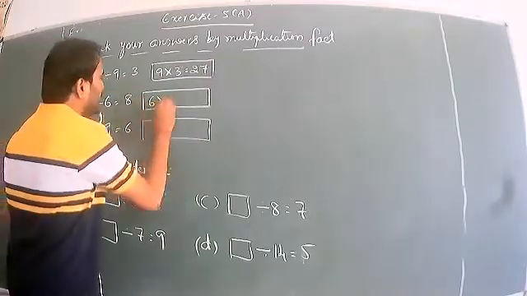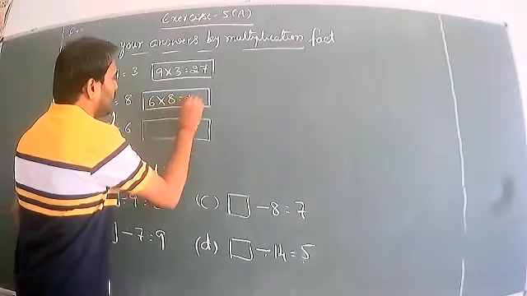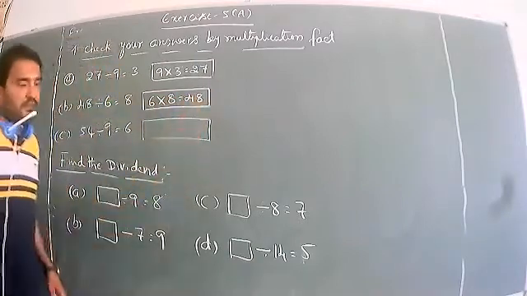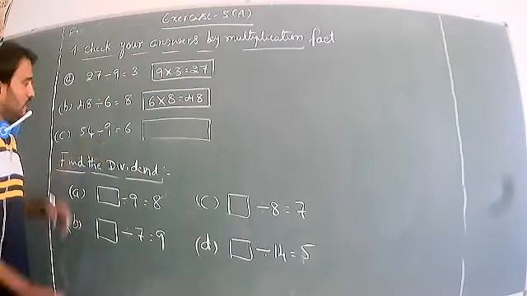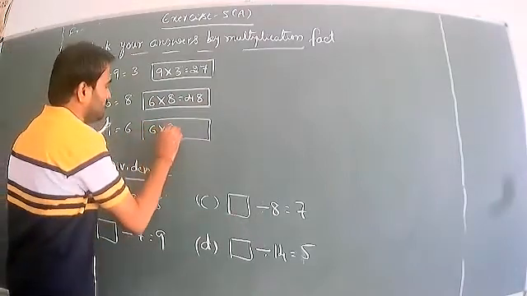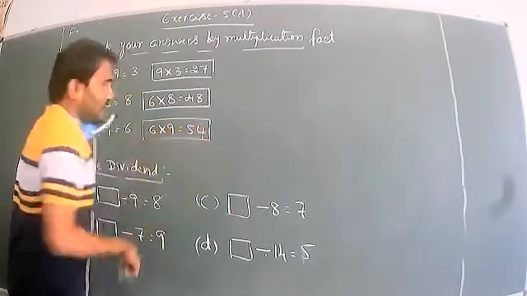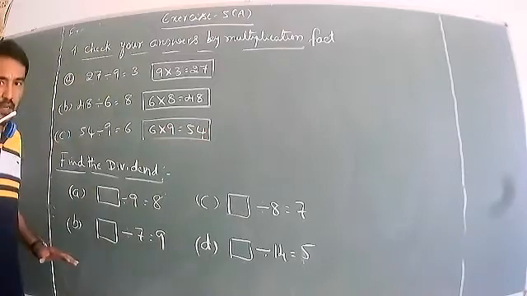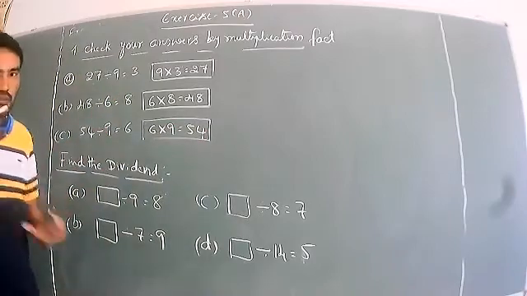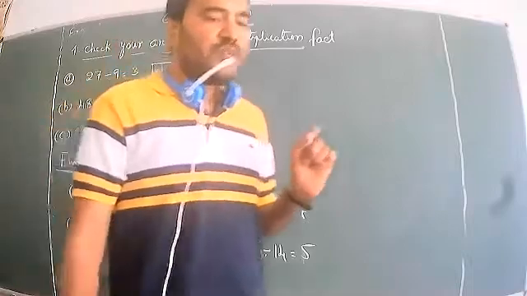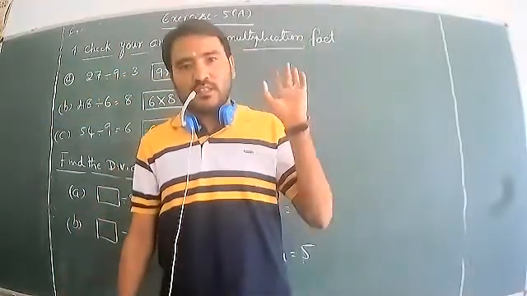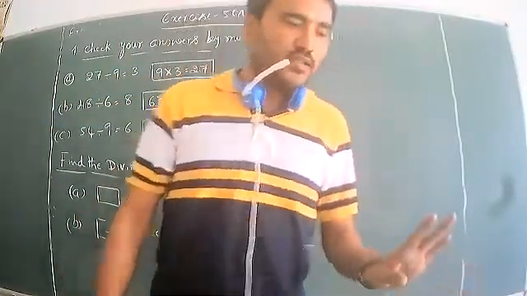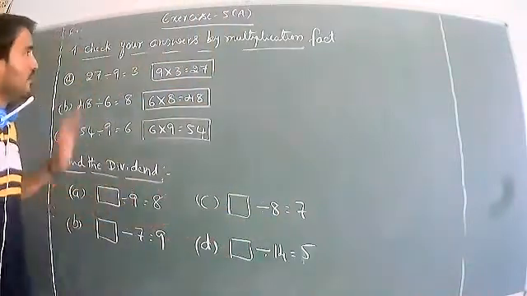6 into 8, 6 eights are 48. Next one, 6 nines are 54. This is the answer. The remaining questions you have to solve in the textbook, and write them one time in the homework notebook. So this is solving using the multiplication fact.